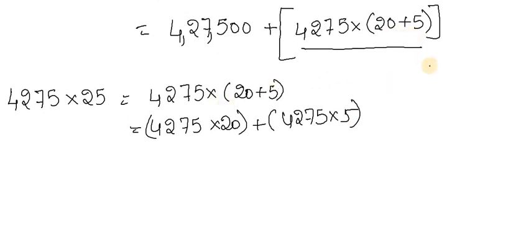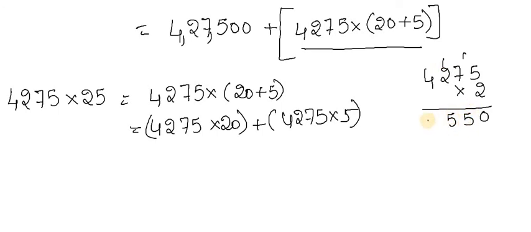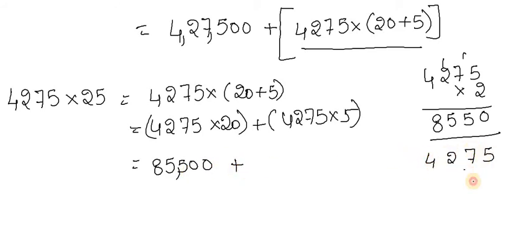We'll multiply 4275 into 2, because it is multiplication of tens. 2 5s are 10, 2 7s are 14 plus carry 1 is 15, 2 2s are 4 plus carry 1 is 5, 2 4s are 8. 8550, and just add 0: 85,500. Plus, now 4275 multiplied by 5.